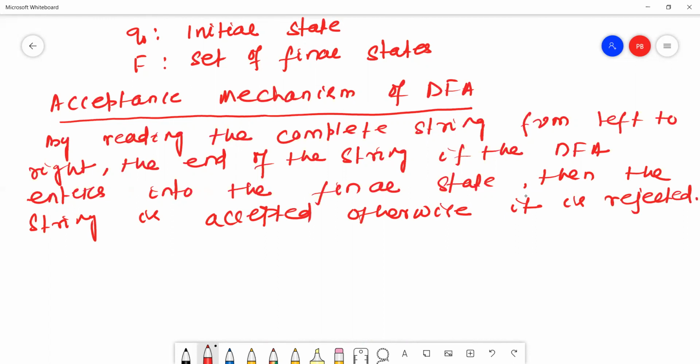Now we understand all the definitions through one example.